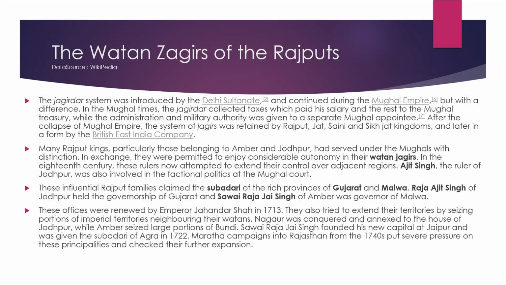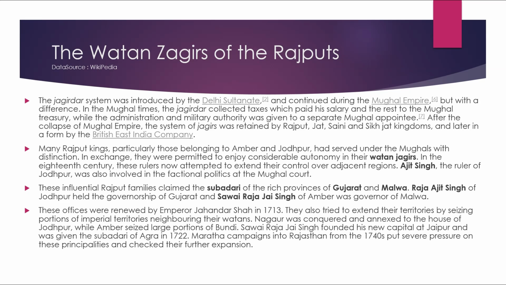Many Rajput kings, particularly those belonging to Amber and Jodhpur, had served under the Mughals with distinction. In exchange, they were permitted to enjoy considerable autonomy in their Watan Jagirs. In the 18th century, these rulers now attempted to extend their control over adjacent regions. Ajit Singh, the ruler of Jodhpur, was also involved in the factional politics of the Mughal court. These influential Rajput families claimed the Sawadari of the rich provinces of Gujarat and Malwa.